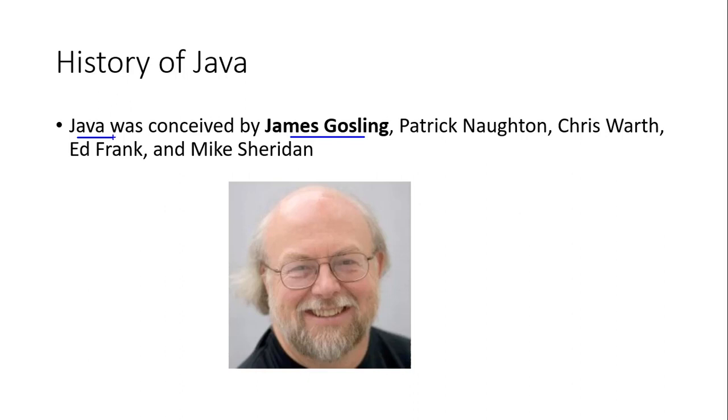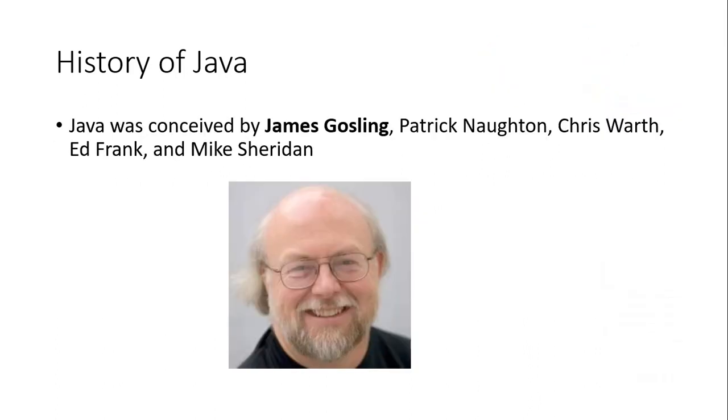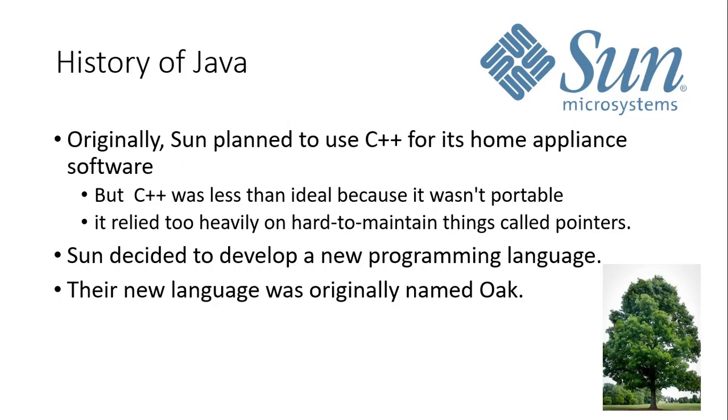Now, why is it Java? Now you may be wondering, I was talking about Oak, and how come now it has become Java? The problem is they wanted to give the name Oak, but Oak was already registered. This name had already been taken by somebody else, so they could not register the name. You know very well, every country has laws, rules and regulations.